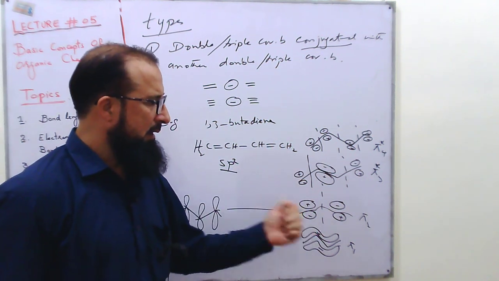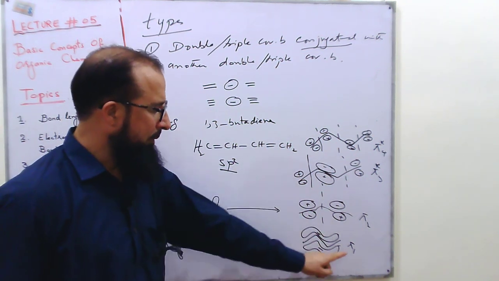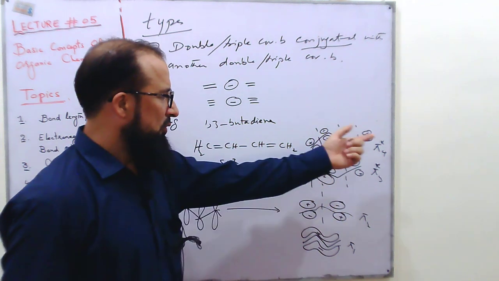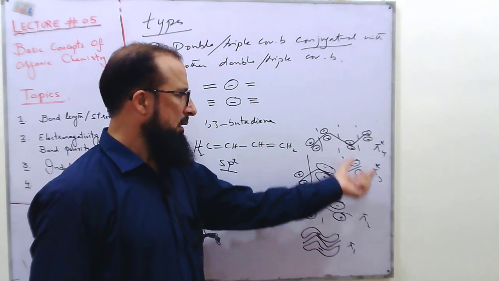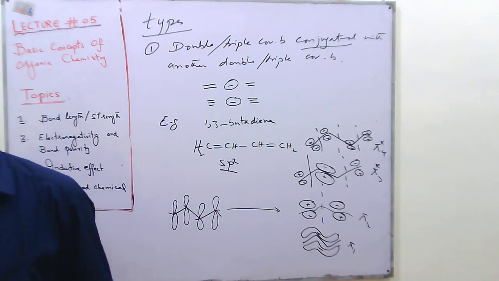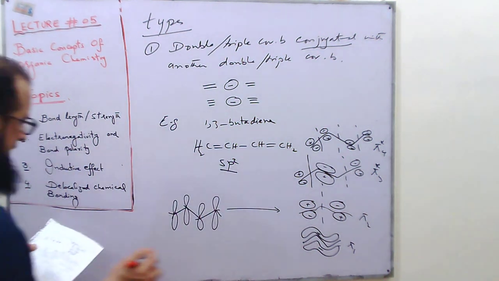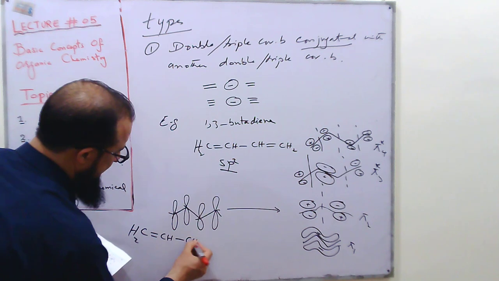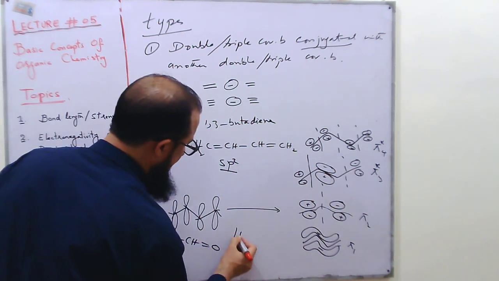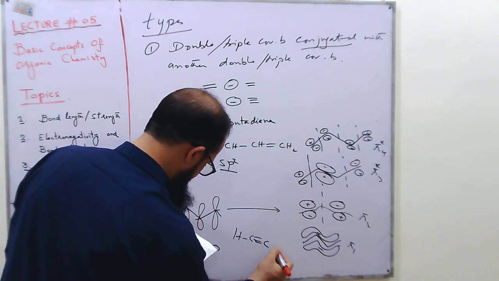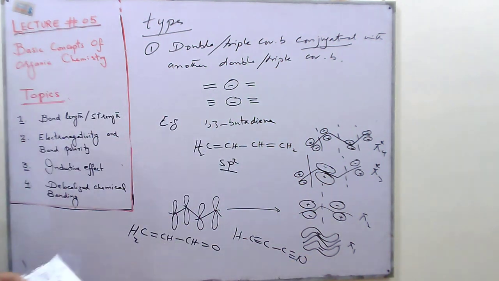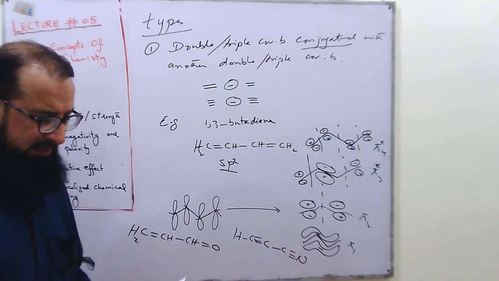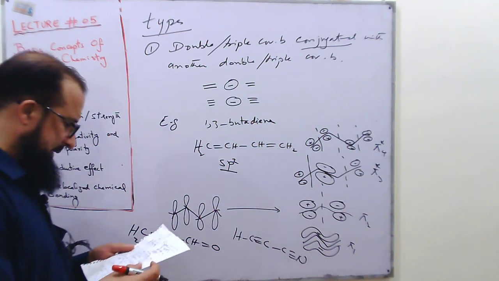The energies of these molecular orbitals depend upon the number of nodes. The greater the number of nodes, the greater the energy of the molecular orbital, and the less its stability. Pi 1 has no node, pi 2 has 1, pi 3 has 2, and pi 4 has 3. So these two are the least stable molecular orbitals compared to pi 1 and pi 2. Another example of this type is H2C=CH; similarly, we can have a triple bond in conjugation with another triple bond, and you can draw the molecular orbital diagrams for this kind of molecule as well.